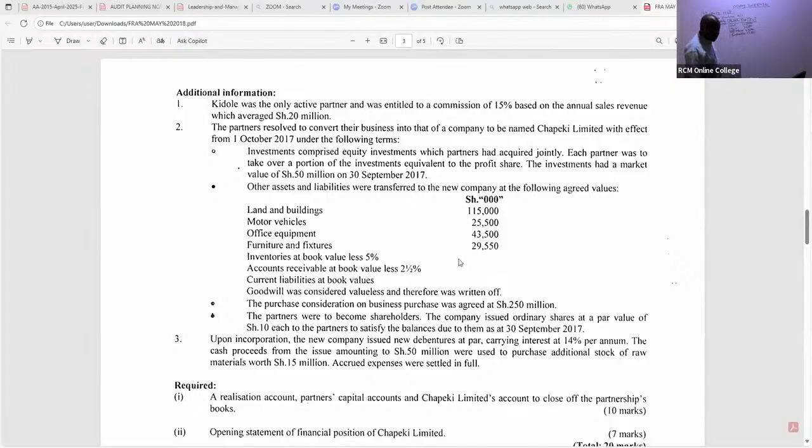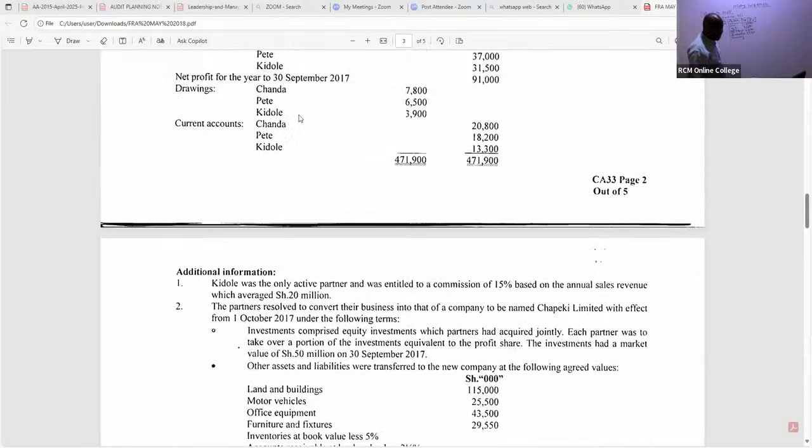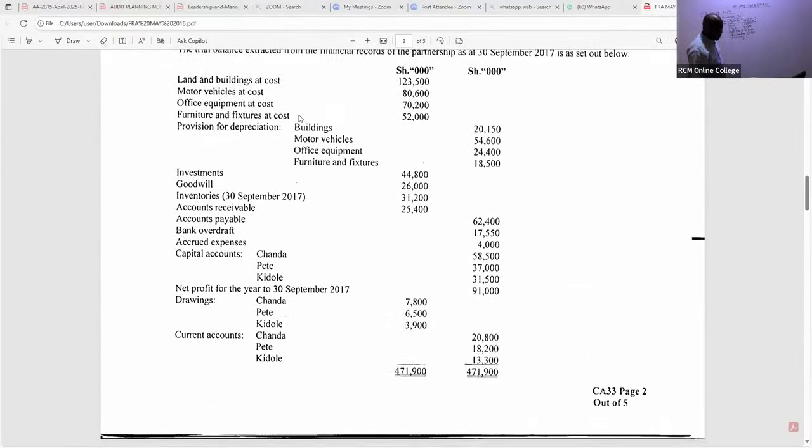Here we also took inventories. You can see inventories, book value less 5%. So now we are taking the new values. The book value of inventory is here, 31,200. But you see now they agreed we take away 5%. So that will be the same as multiplying by 95%. So are you able to give me this figure?